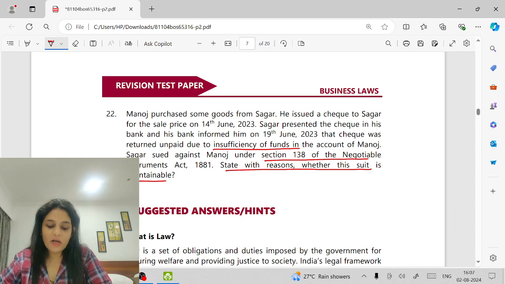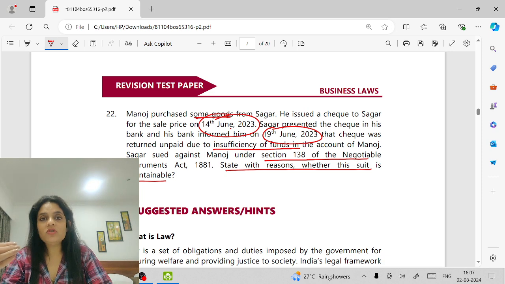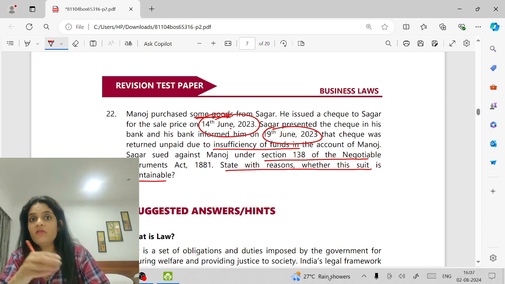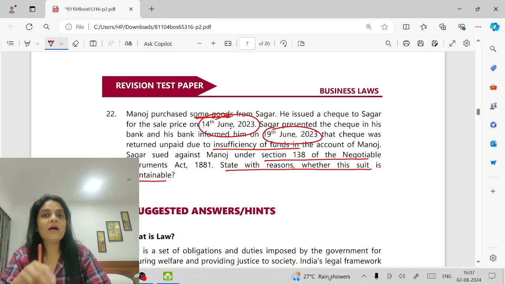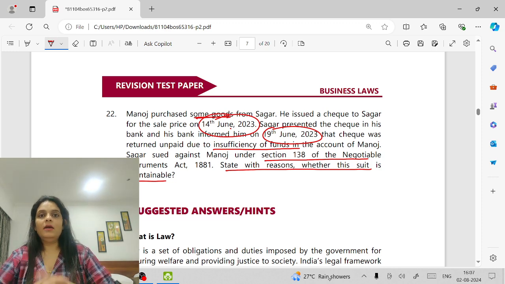So first, is it for a lawful debt? Yes. Is it presented within time? Yes. So if Sagar gives a notice to Manoj and within 15 days Manoj does not pay, then Sagar can go and sue him. So I hope this was clear to all of you, and I hope you're practicing writing your answers.